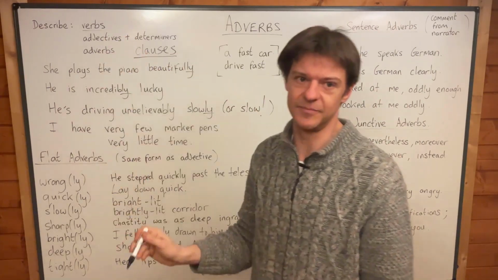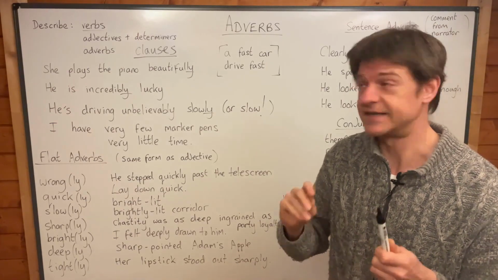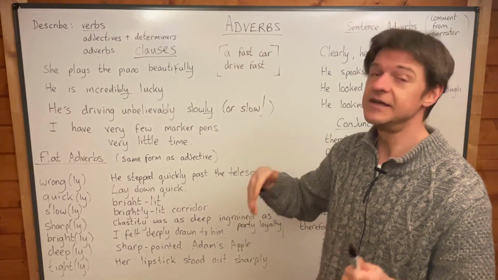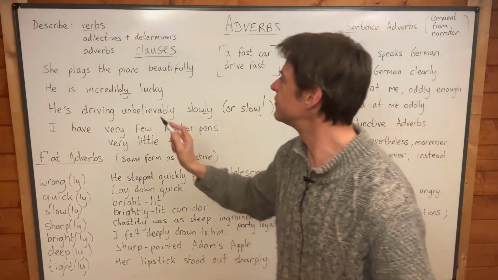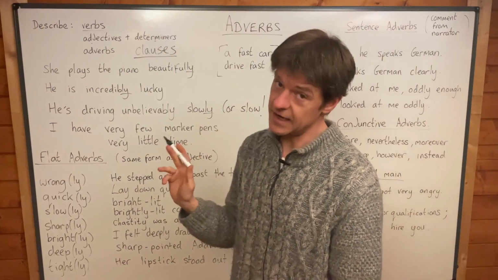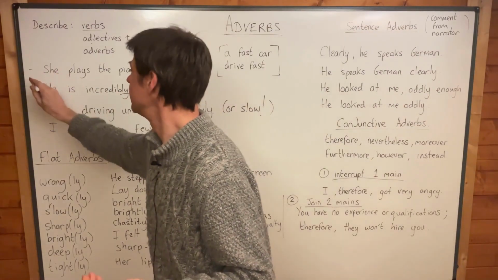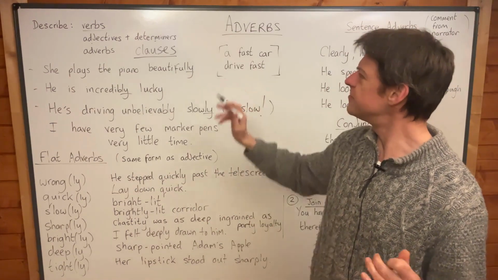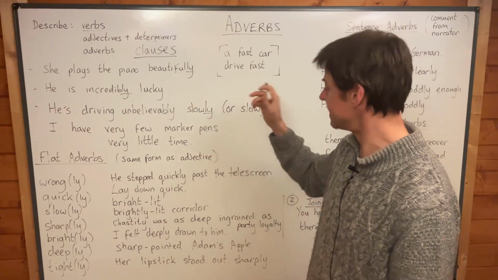They describe verbs firstly, which is exactly what everybody remembers, because it's in the name, adverbs. They can also describe adjectives and determiners. A lot of people don't realise that, and we'll look at this in the examples below. And they can also describe other adverbs. So adverbs can describe a lot of different things. Let's see them doing exactly that right here.